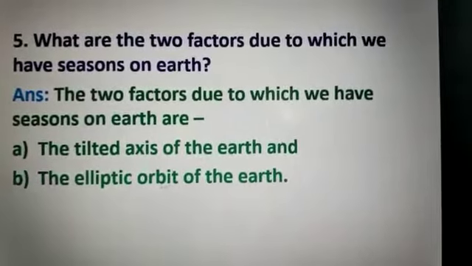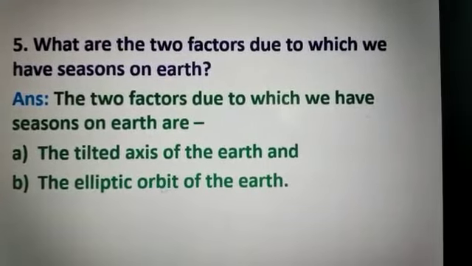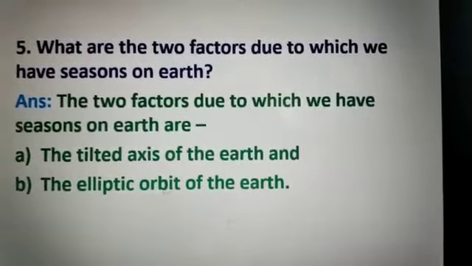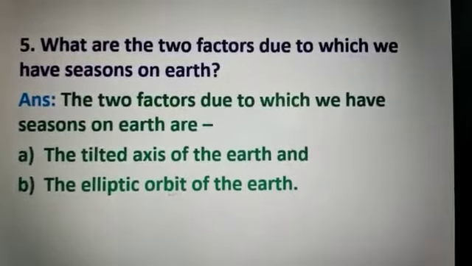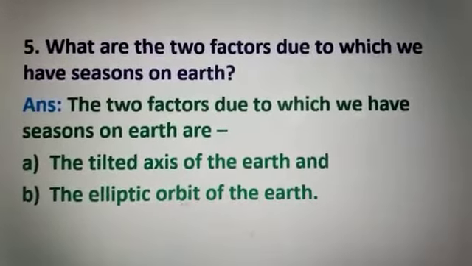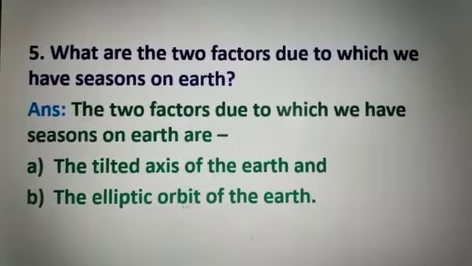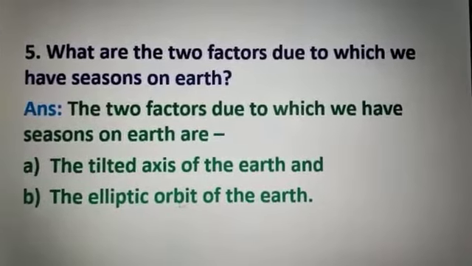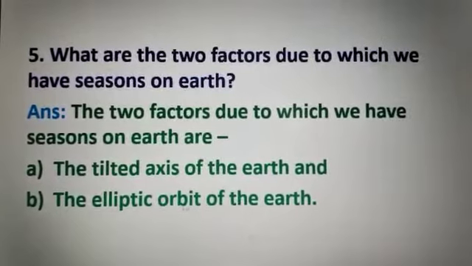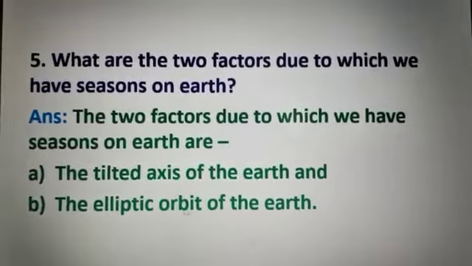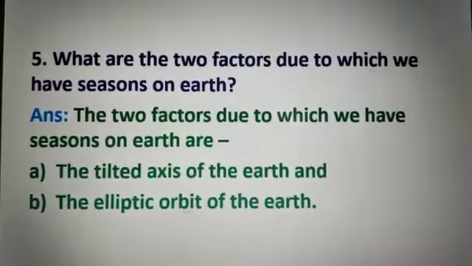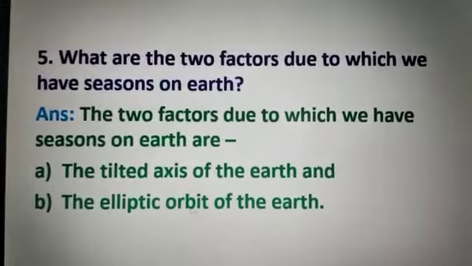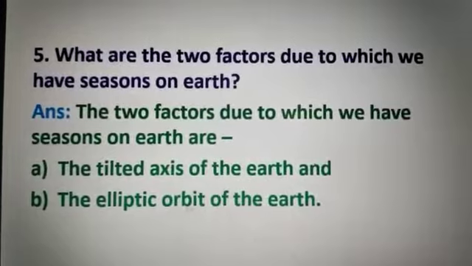Now, the last question of this chapter, question number 5. What are the 2 factors due to which we have seasons on Earth? You know the factors? The answer is, the 2 factors due to which we have seasons on Earth are A. the tilted axis of the Earth, and B. the elliptic orbit of the Earth.